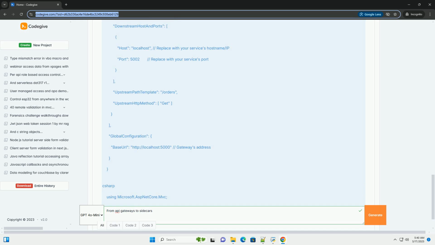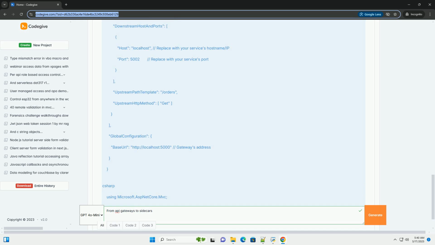4. Code examples. Let's illustrate the concepts with simplified code examples. Note that these are conceptual and would need adaptation for real-world use with a specific API gateway or service mesh technology. A. API gateway example, simplified with Ocelot in .NET.